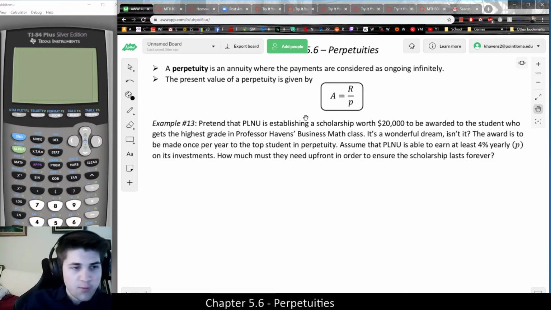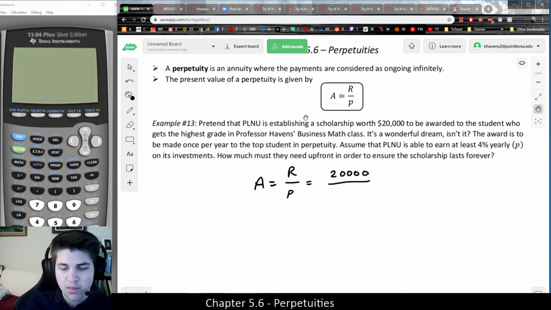But basically, let's just use the formula and we'll see if this makes sense. The present value of the perpetuity is equal to the payment amount over the periodic interest rate. In this case, the $20,000 is going to be our payment amount. It's how much PLNU is paying out each year in this case to the student. And we're assuming that they're going to earn 4% yearly on investment, so that will be our periodic interest rate. Again, plugged in as a decimal as always, which is yearly.